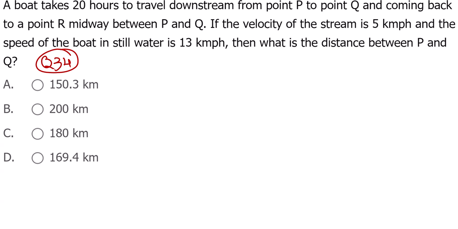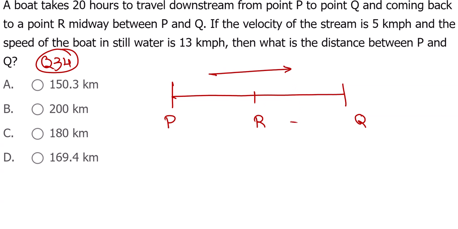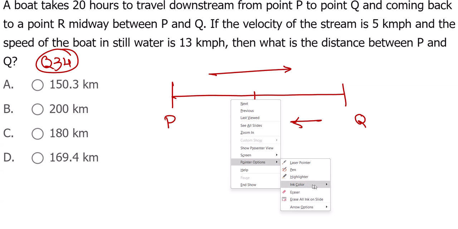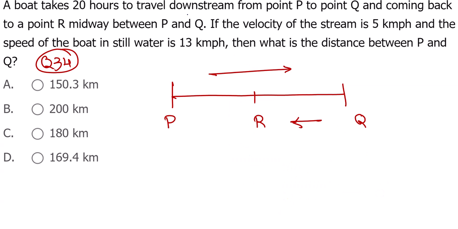20 hours to travel downstream from point P to Q and coming back to a point midway between P and Q. See, this time they'll mention it; previously I said you are going to a point and then returned, then one is downstream, one is upstream, we took it as we wished. But here you are returning to the midpoint only. So now while going upstream or downstream, they'll mention. That's what they said: you are going downstream 20 hours to travel from point P to Q. This is downstream they given. In the question given, if it is P to Q, Q to P, one downstream, one upstream. First one up, next one down also you can take. But this is downstream, so this should be upstream, obviously.